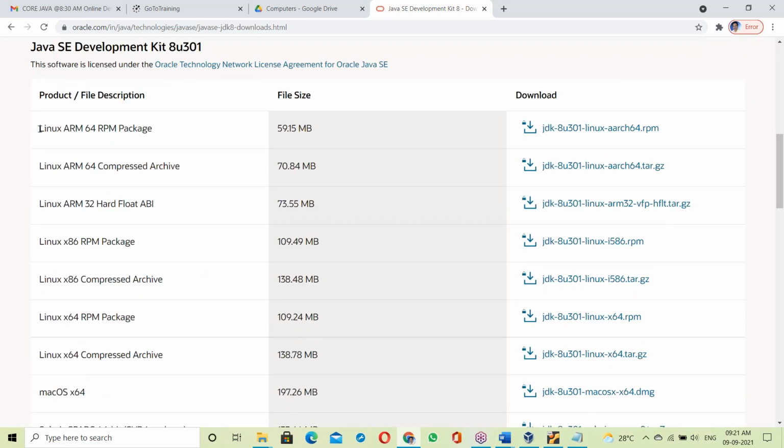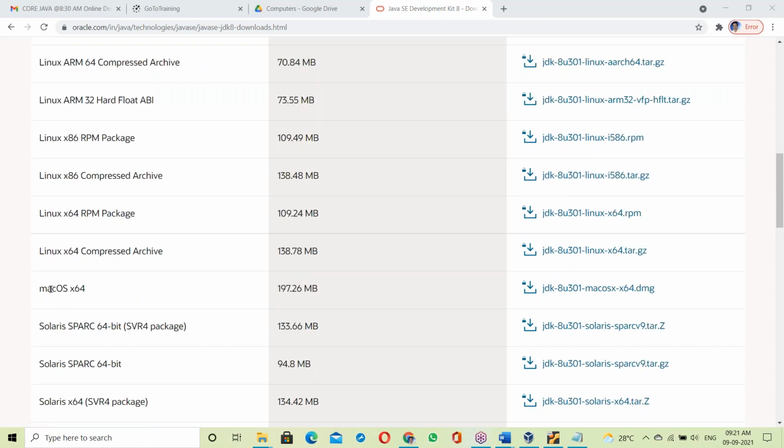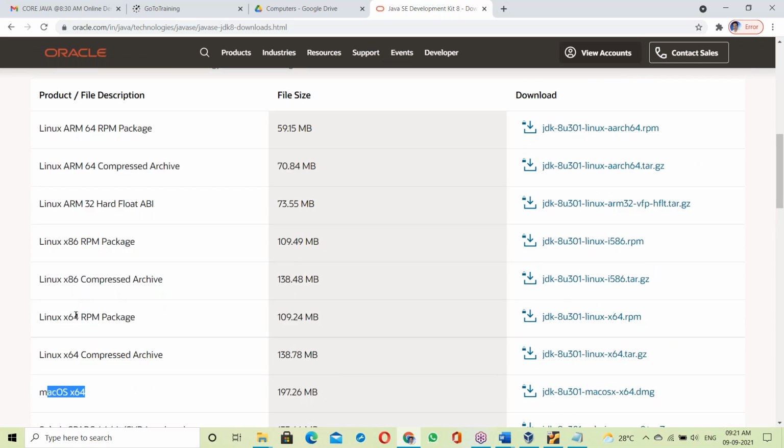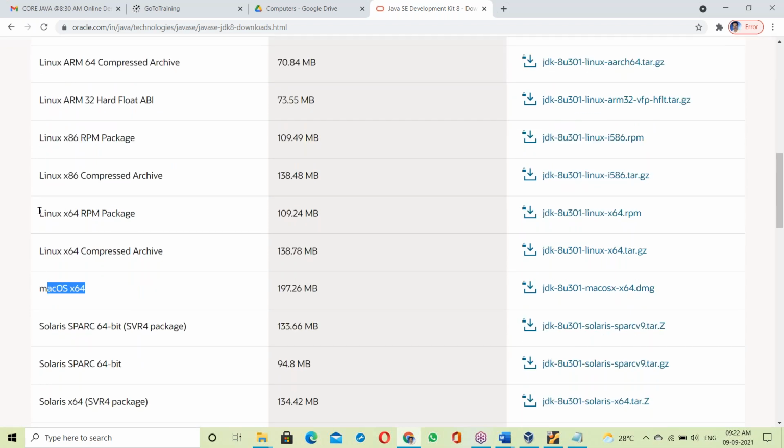See this, JDK for Linux OS, JDK for Mac OS. In Linux also we have different kinds of distributions, like Red Hat Linux, Ubuntu Linux, and CentOS. There are different flavors available, so the JDK depends on the Linux distribution. For example, .rpm is for the Red Hat Linux base.